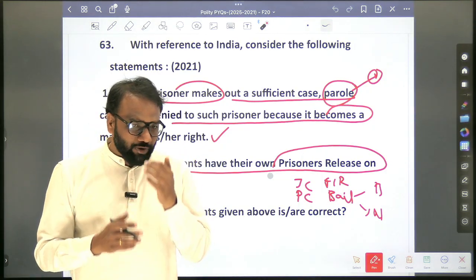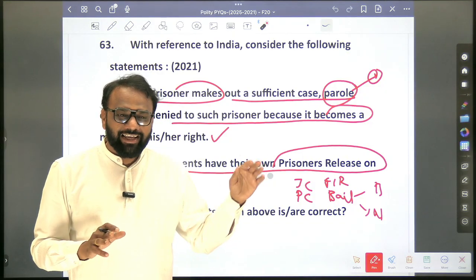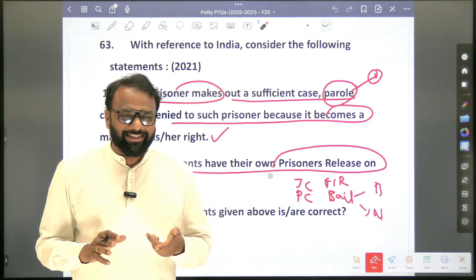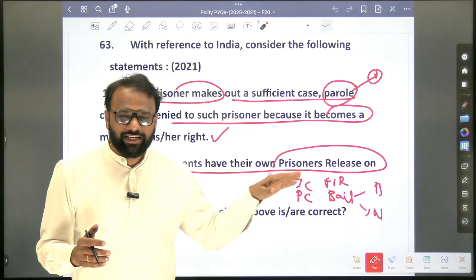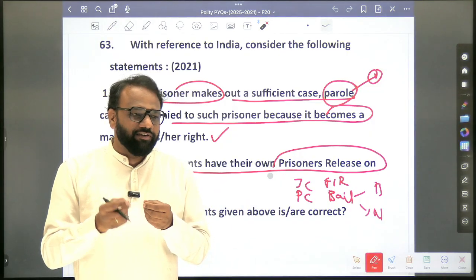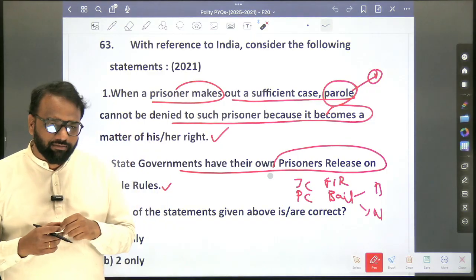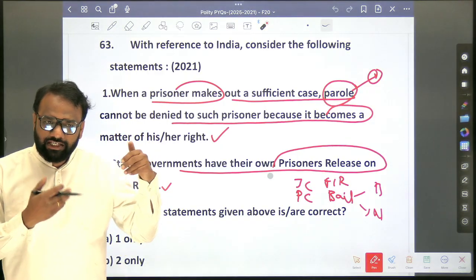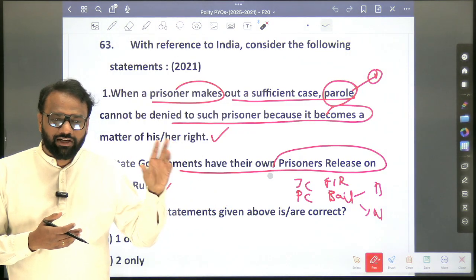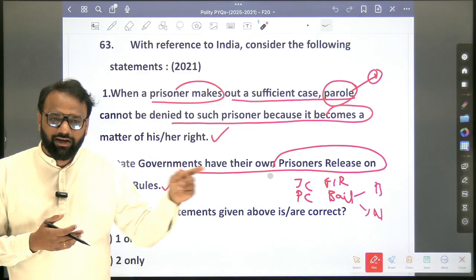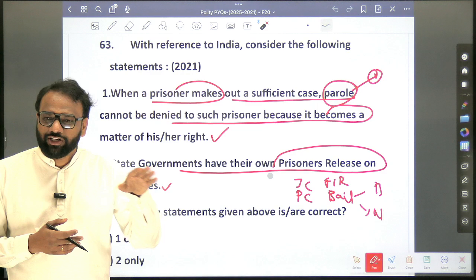A person going on bail and on parole, whether both of them are the same or different? Different. In case of bail, sentencing has still not taken place; he is still under trial. In case of parole, sentencing has already been done and he is in jail. At least these basic terms we need to know. Whether bail is a matter of right, whether parole is a matter of right, you will search like this and understand. Whether bail is given by the police authorities or the judiciary. Parole is given by the jail authorities or the judiciary.